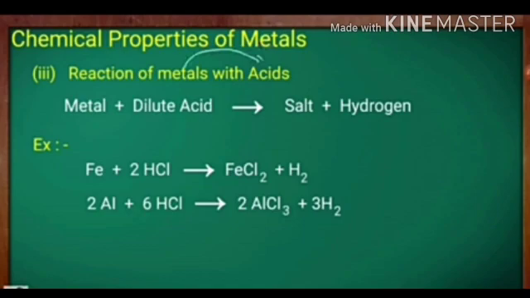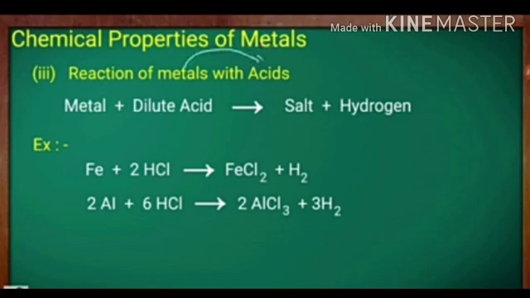Now the next chemical property of metals is the reaction of metals with acids. When metals react with dilute acids, they form salt and hydrogen. The very first example is about iron. Fe is the symbol of iron, plus 2HCl. HCl is hydrochloric acid. When they both react with each other, FeCl2 is formed, which is the salt of Fe, and hydrogen gas is liberated.